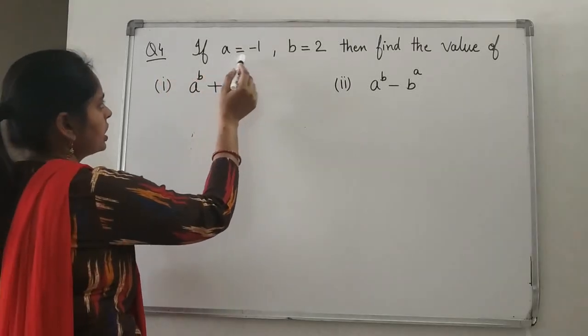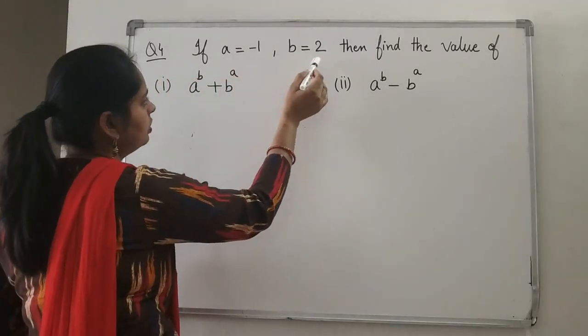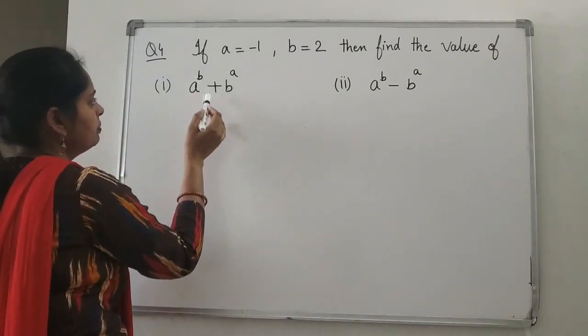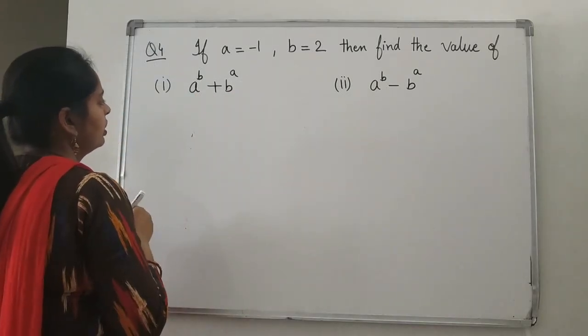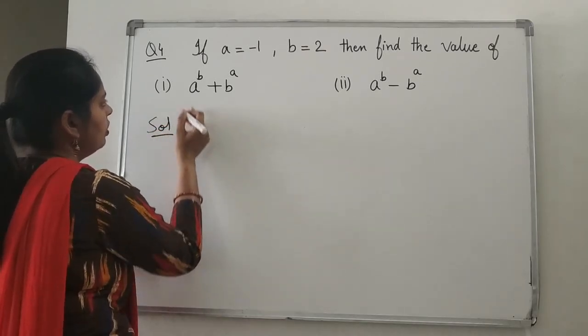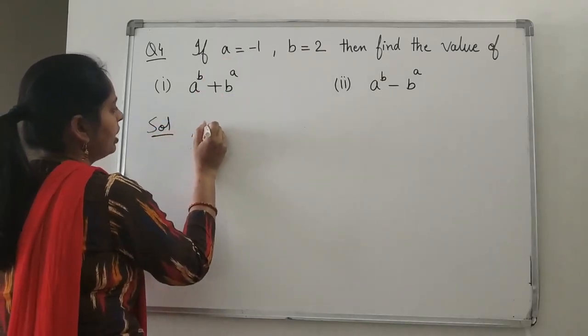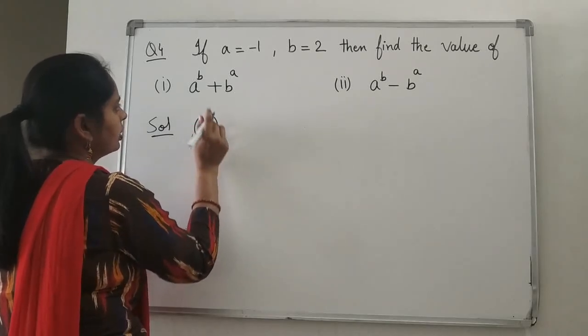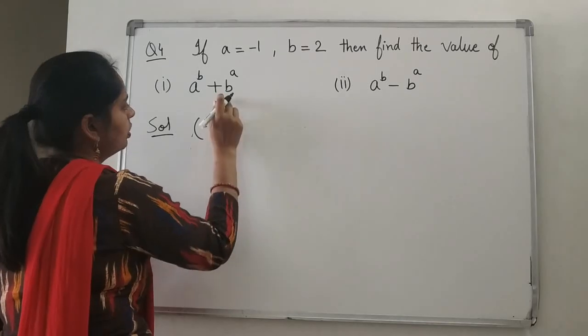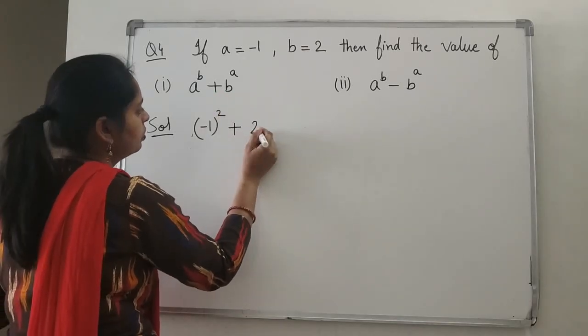Now see the next question. If a is equal to minus 1 and b is equal to 2, then find the value of a to the power b plus b to the power a. Now how will you solve? Just put the value of a and b here. What is a? a is minus 1 to the power b. What is b? 2, plus. What is b? 2.